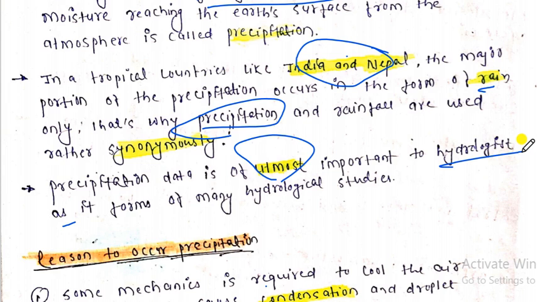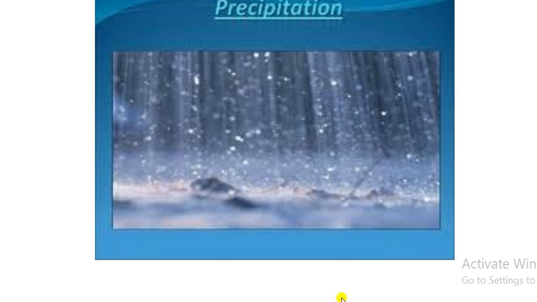So this is all about precipitation, and let me show you one figure so that you can understand the concept. Here this is the precipitation. As you can see, my dear friends, the water or moisture, in any form, is coming from the atmosphere to the earth's surface. So this is nothing but precipitation.